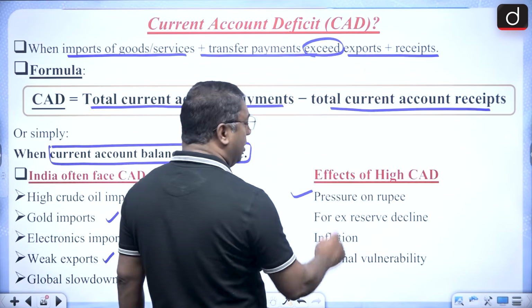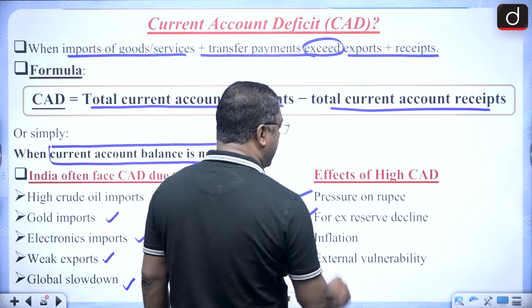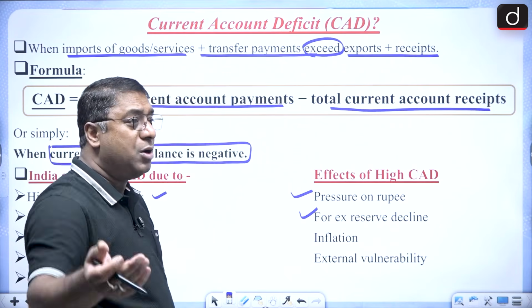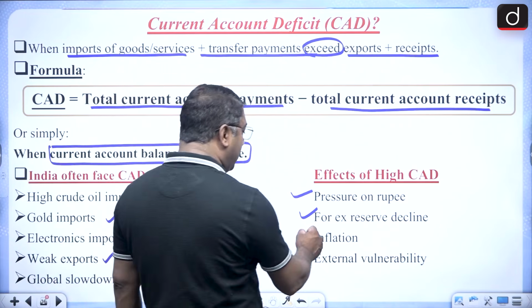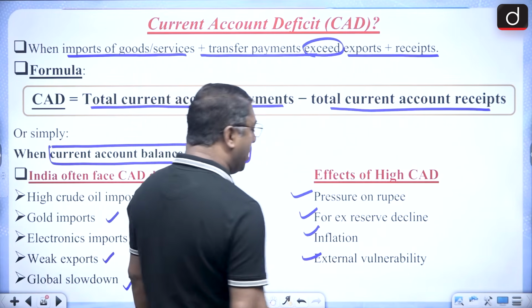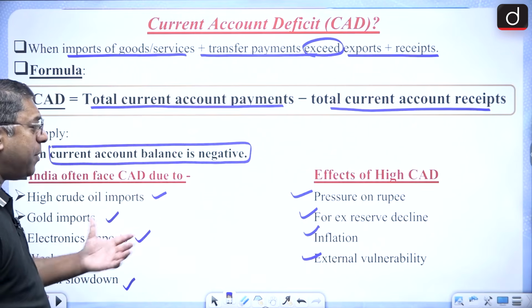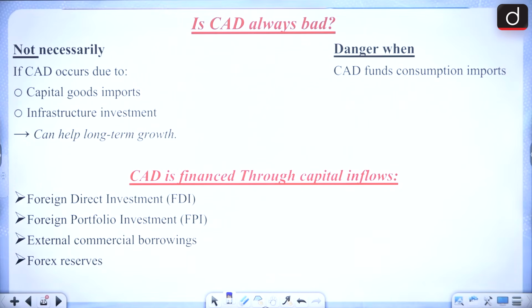It puts a pressure on the Indian rupee, then the foreign exchange reserve will decline because we have to pay more and more for our imports. So our foreign exchange reserve will decline. It can lead to inflation and also external vulnerability. These are the points they can ask you statement based questions, so that's why you should remember these points.